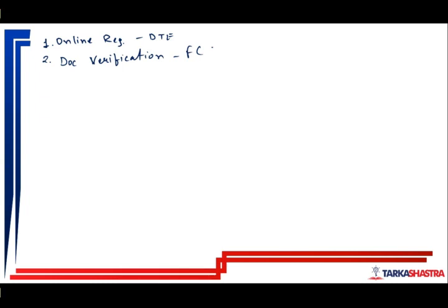A list will be provided to you of all the documents you have to take to the document verification center. The list is provided when you finish your online registration. You take those documents with you and visit the facilitation center.